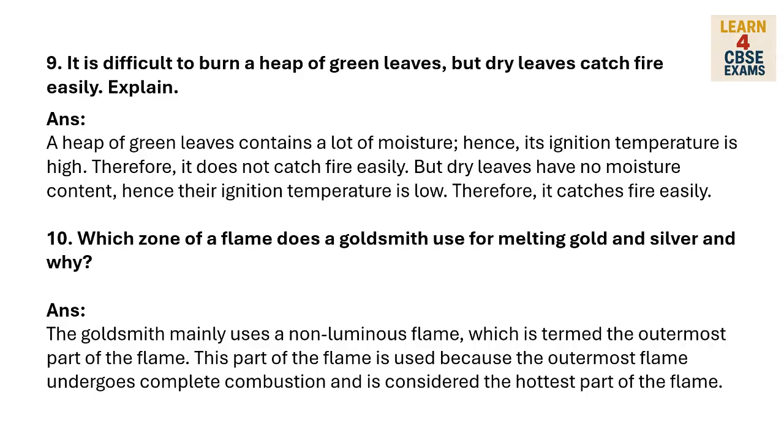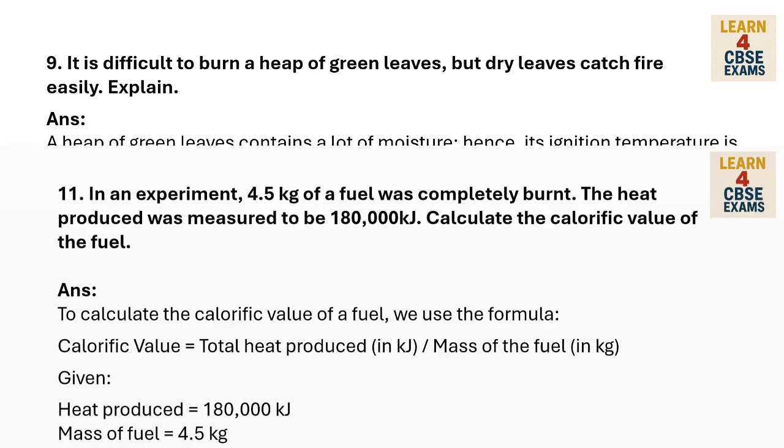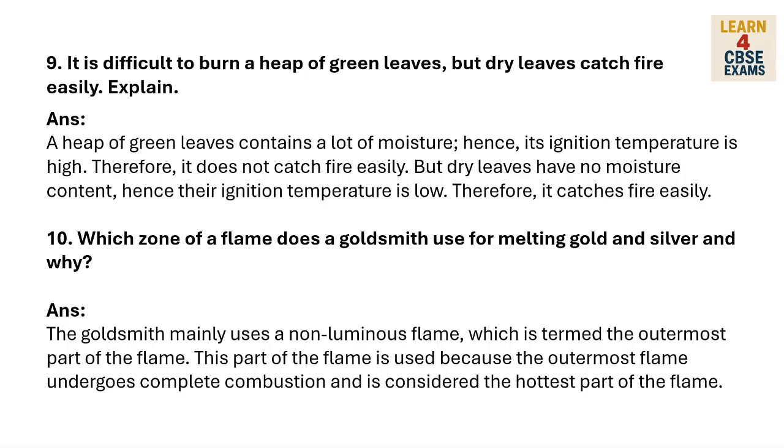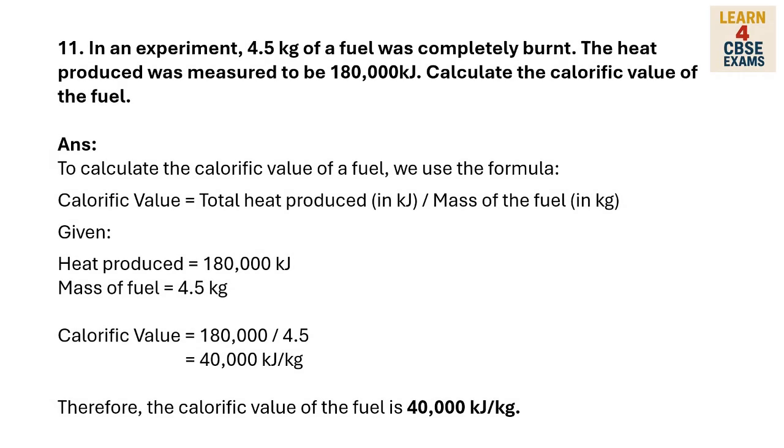10. Which zone of a flame does a goldsmith use for melting gold and silver, and why? The goldsmith mainly uses a non-luminous flame, which is the outermost part of the flame. This part of the flame is used because the outermost flame undergoes complete combustion and is considered the hottest part of the flame.